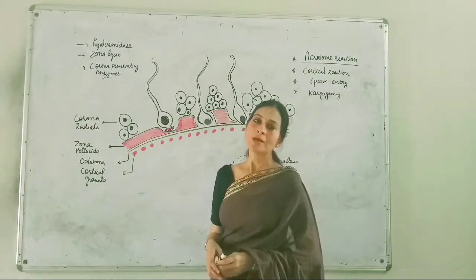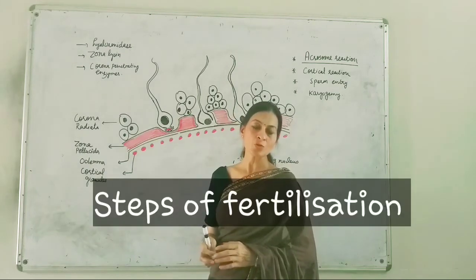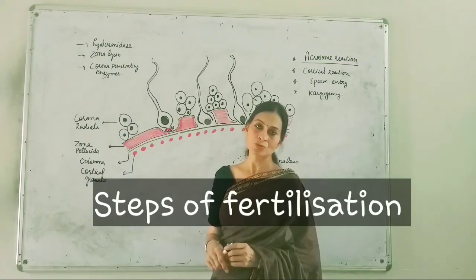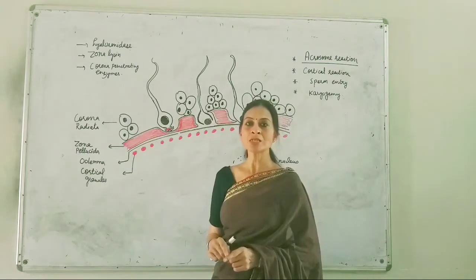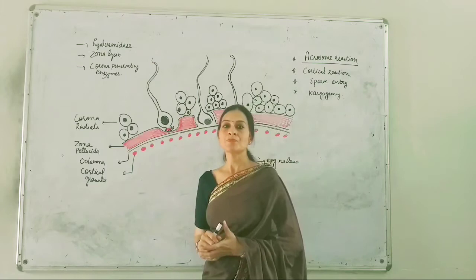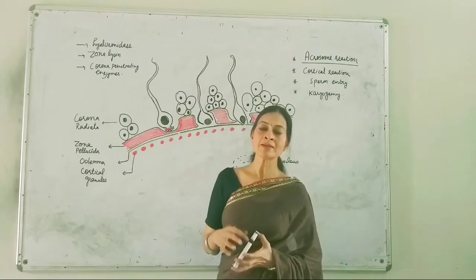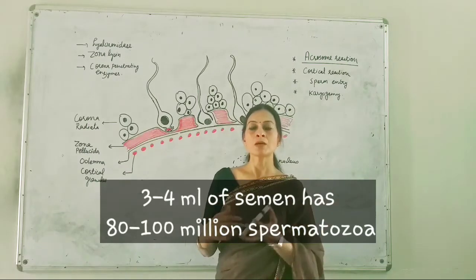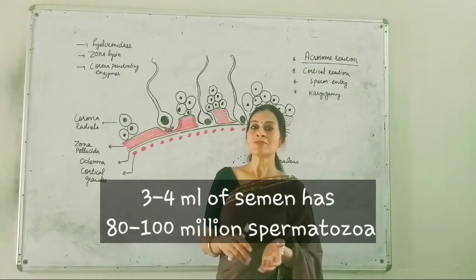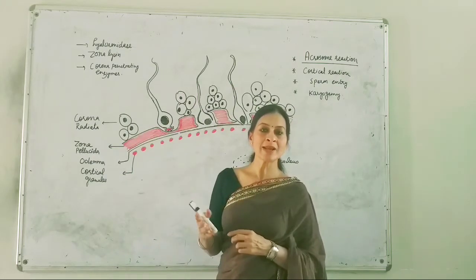Dear students, now we are going to study the different events going on during the fertilization process. You know that fertilization is fusion of male and female gametes. In human beings, the male gametes, the sperms, are motile in nature. They are produced in thousands in number, and they will be released in the female genital tract by